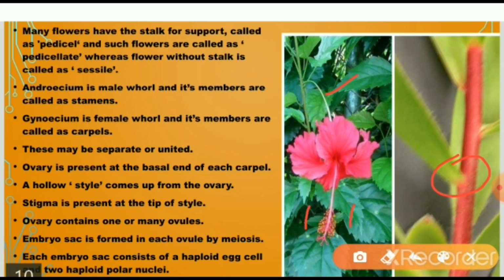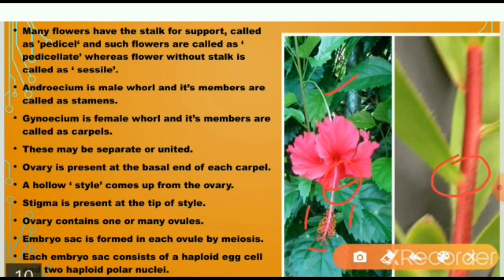Gynoecium is the female whorl and its members are called carpels. So stigma and style you can see here. The carpels may be separated or united. The ovary is present at the basal end of each carpel. A hollow style, now this is the hollow style, comes up from the ovary. The stigma is present at the tip of the style.